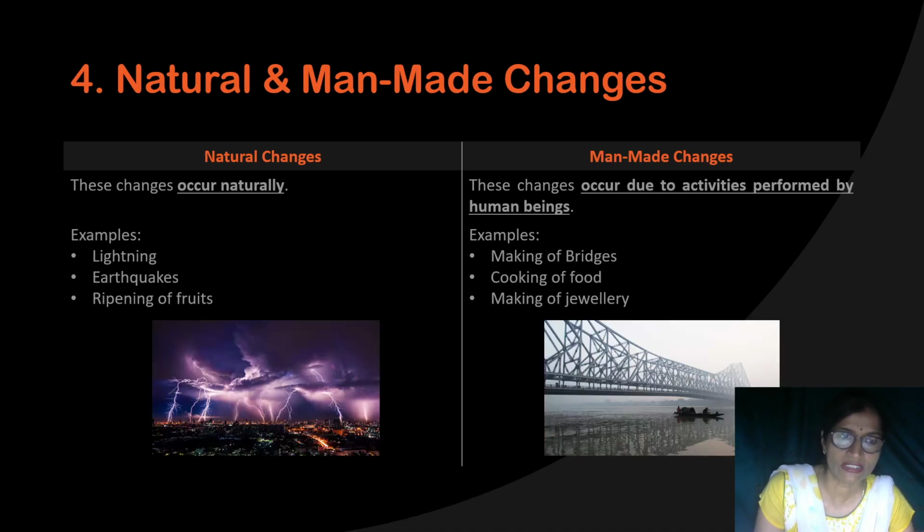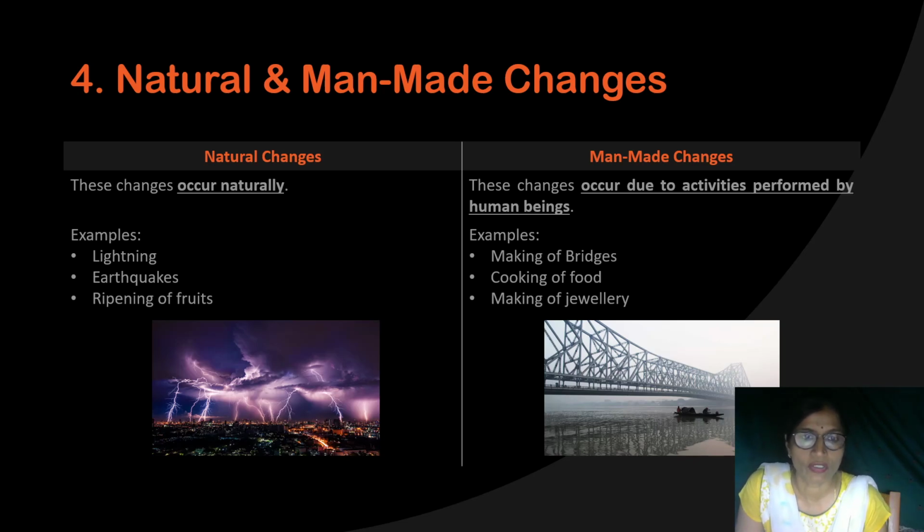Then some of the changes are natural and some are man-made changes. For example, lightning, earthquake, ripening of foods. These changes are natural changes because they occur naturally. And some of the changes like making of a bridge or cooking of food, because we want to cook the food, making of jewelry, we want to make some kind of designing within the jewelry. So these changes occur due to the activities performed by the human beings. So these are man-made changes.